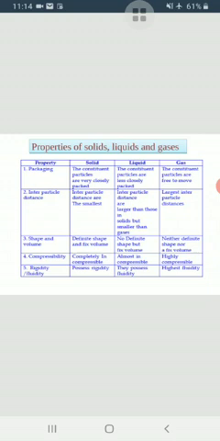Now here are some properties of solids, liquids and gases, on the basis of which these can be differentiated. First of all, the packing. In solid, the molecules are very closely packed, and in liquid they are not tightly packed, they are loosely packed, and in gases they are very far apart or very loosely packed.